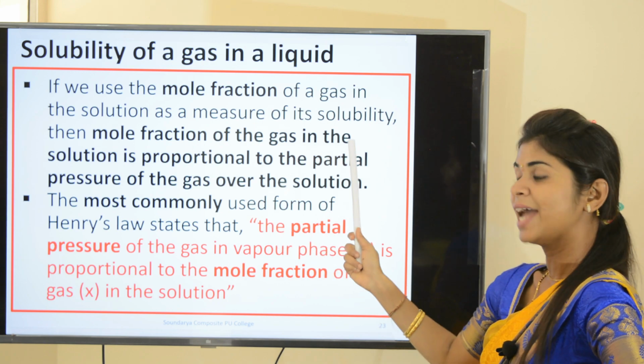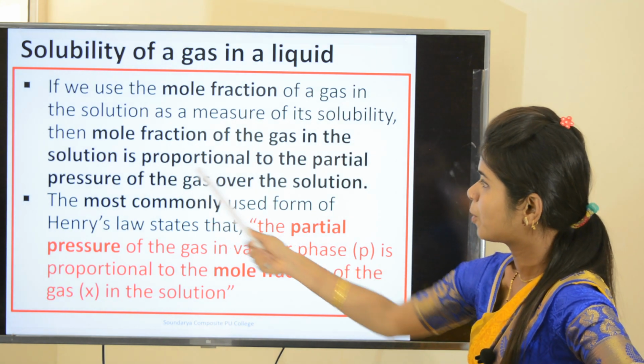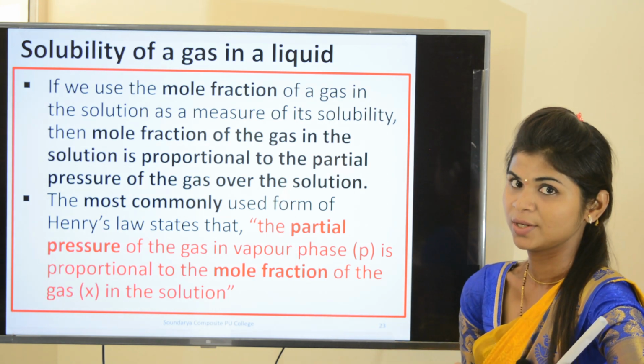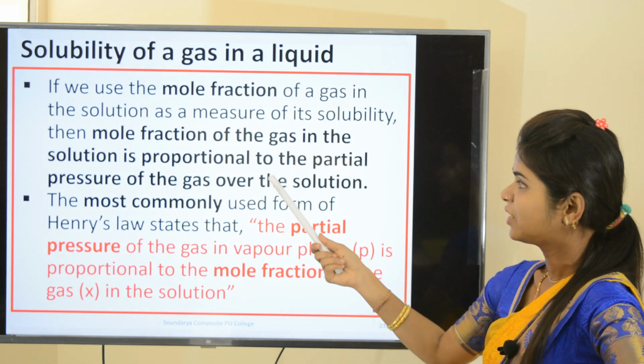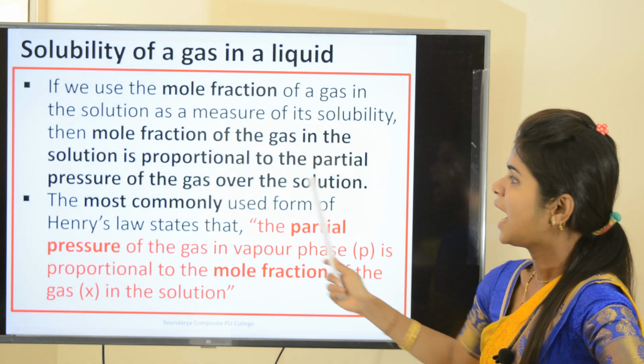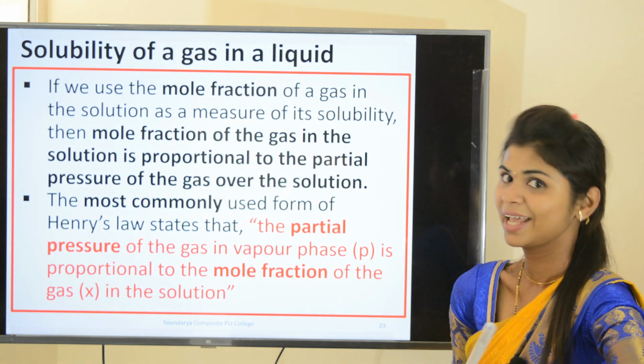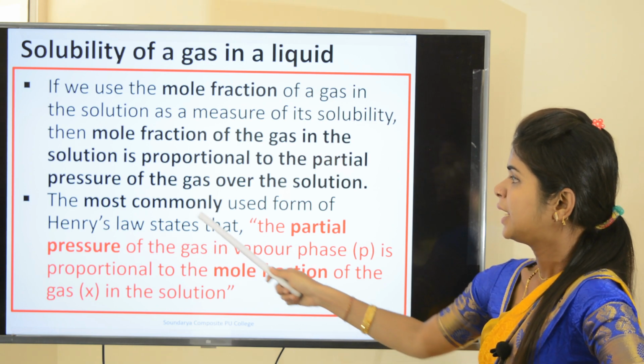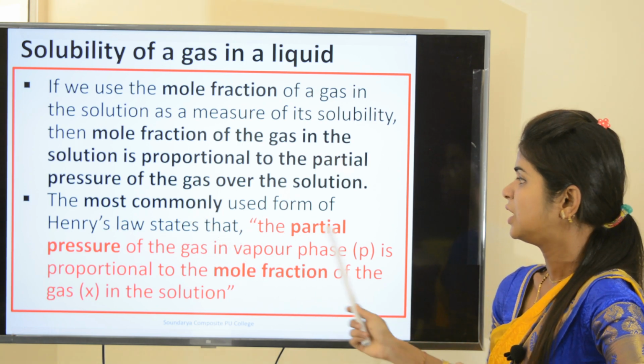The mole fraction of the gas in the solution is proportional to the partial pressure of the gas over the solution. Right? That means there is a direct relation between mole fraction and the partial pressure of the gas. Henry's law is commonly used in this form.